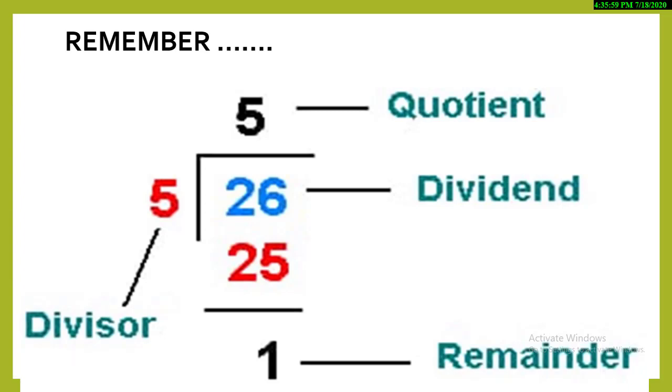So what you're going to do, you will write down 5 over here. 5 fives are 25. So you will mention 5 over here, then you will subtract both of the numbers and you will get your answer, 1. Let's understand it again. When you solve more exercises and examples with me, it will be easy for all of you.